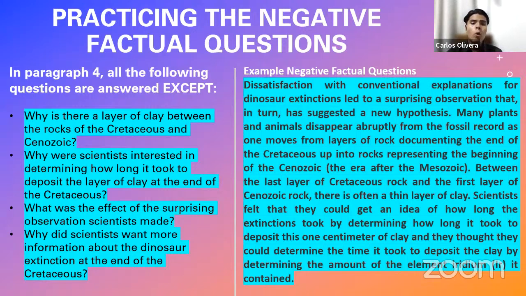It says, in paragraph 4, all the following questions are answered except. This word except is how you're going to identify this type of question. Every single time you see a sentence and at the end of the sentence you find the word except, you can identify and say, oh, this is a negative factual question. Basically, it's telling you all these statements are mentioned in the reading passage, except one.